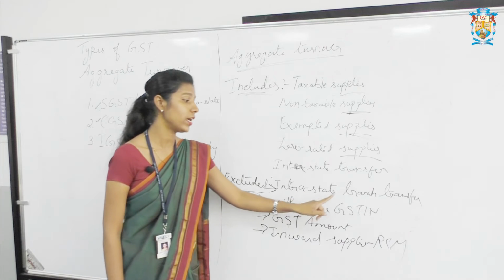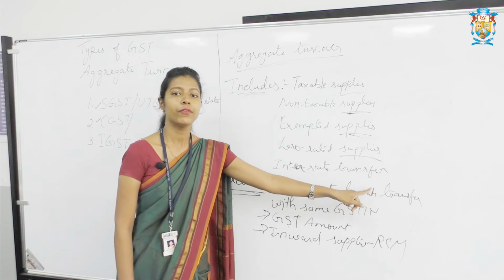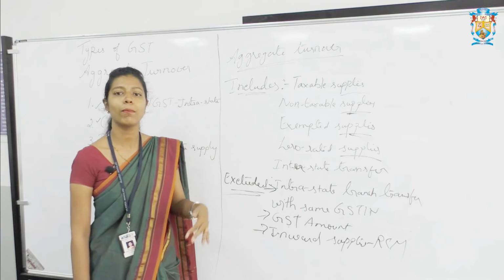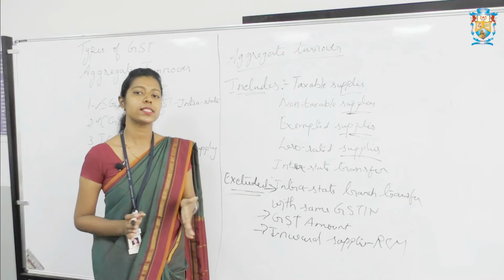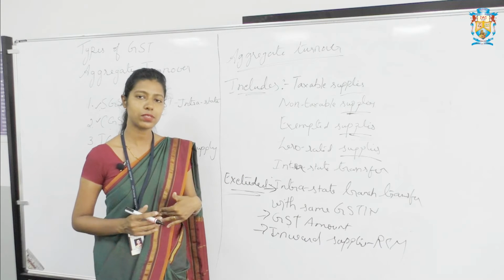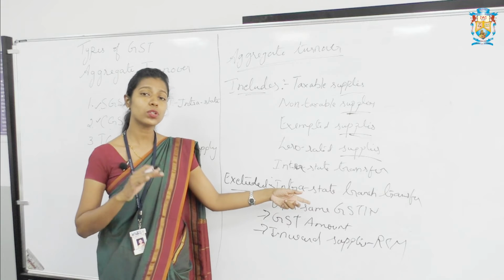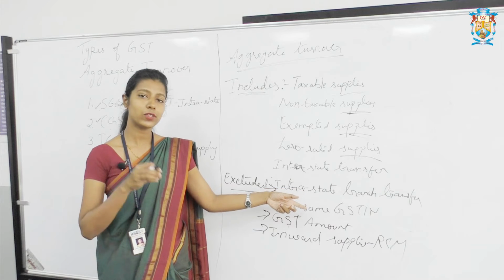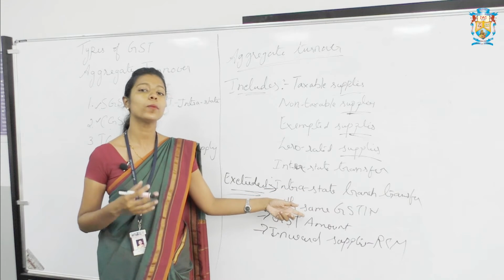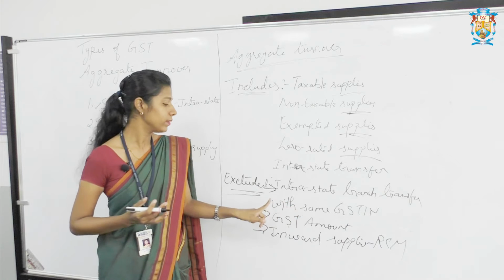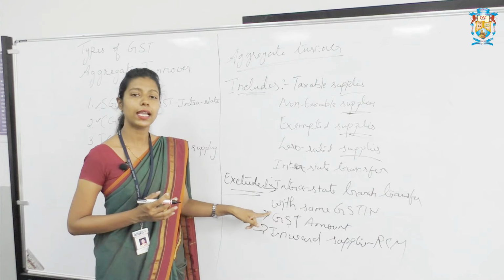That is intra-state branch transfer. For example, the goods are supplied from Mangalore to Udupi. Both the places are within Karnataka, in the same state. It will become an intra-state branch transfer. So when the goods are sent from one place to another within the state, there won't be a supply or tax is not paid. That's why it is excluded from the aggregate turnover.